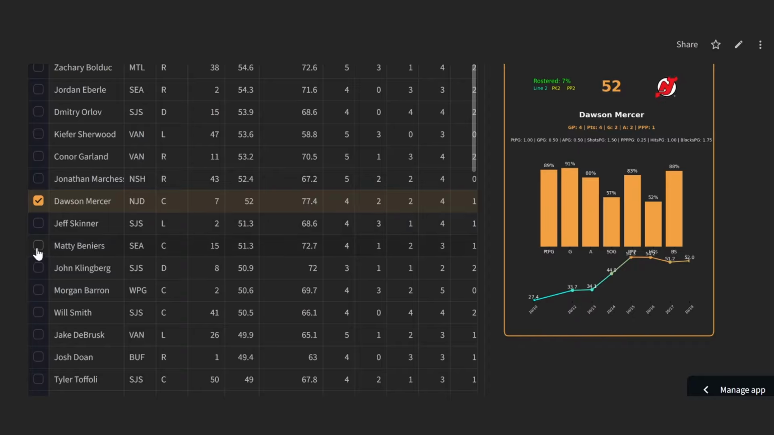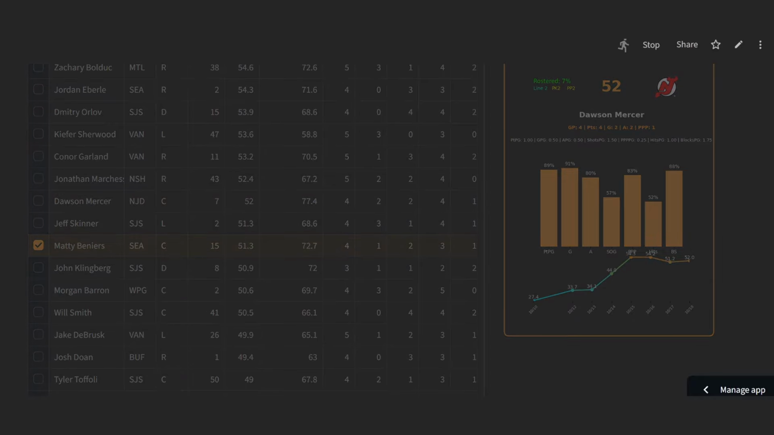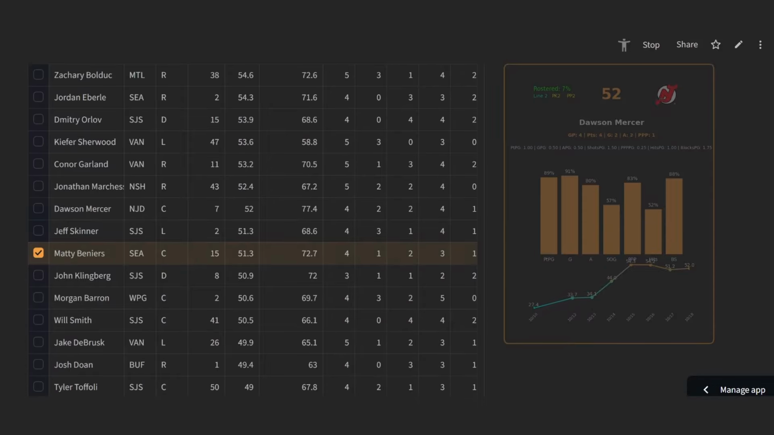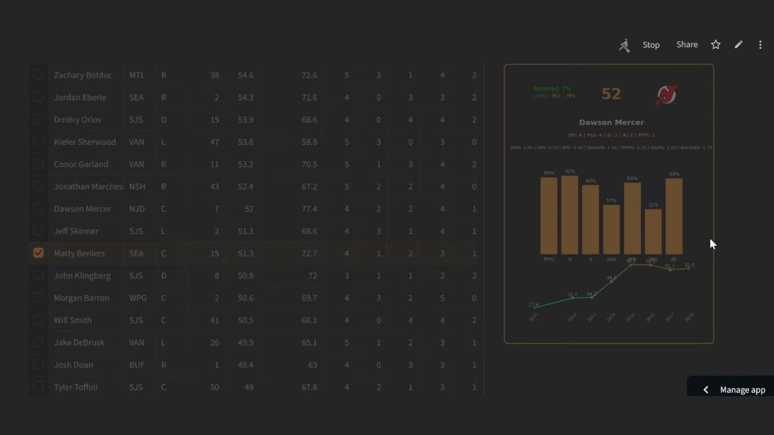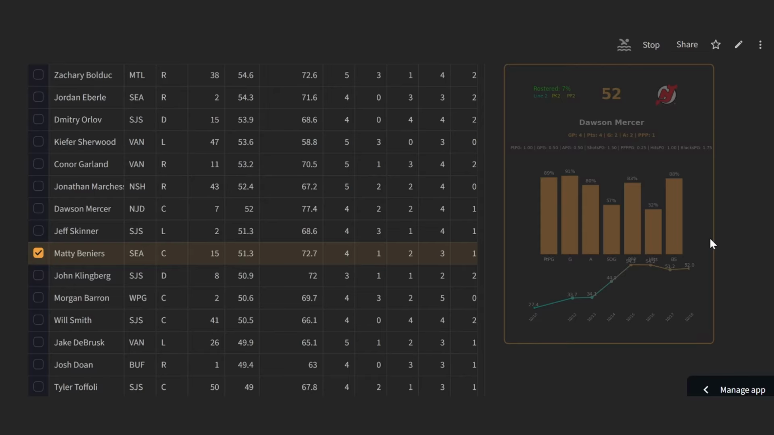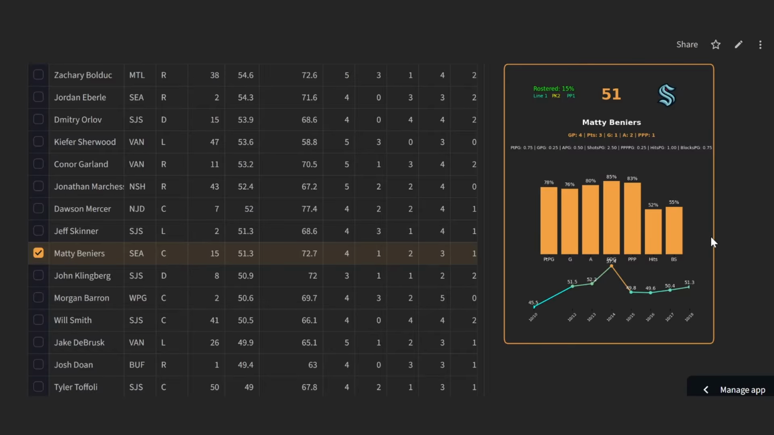Now, Matty Beniers is another option that I've been looking at. He's in a really nice deployment, top 6 power play time in Seattle. Seattle does have a couple of impressive wins to start the season. Joey Daccord's been off to a decent start, had that one bad game. But Beniers, 3 points in 4 games, 2 assists, 1 goal, a power play point, 2.5 shots per game, a hit, and just under a block per game.